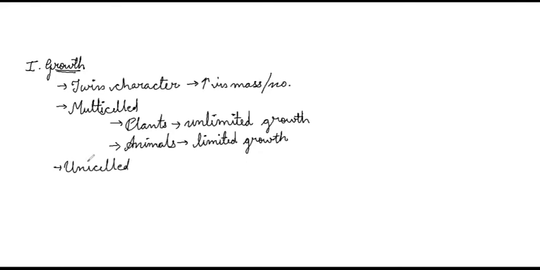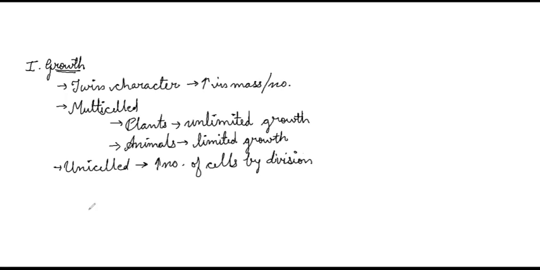After these multicellular organisms, we have the next group of organisms, that is the unicellular organisms. Unicellular organisms means those organisms which are made up of a single cell. For example, let's talk about bacteria. If I say that one bacterium is there and it is growing, it means that bacterium is actually increasing the number of cells by division. So remember, if I say that a bacterial culture is growing, it means that the number of cells is increasing over there, and that number of cells is representing the growth of that bacterial culture.